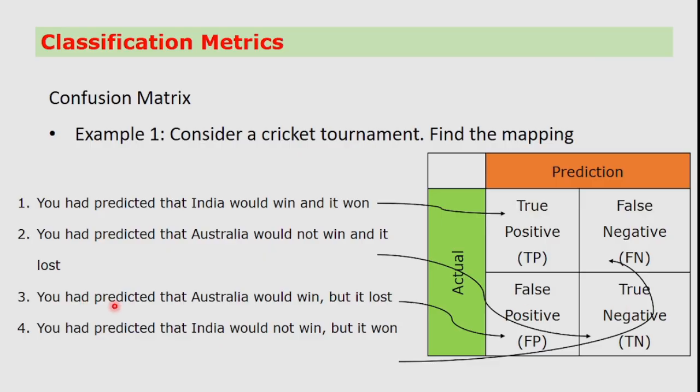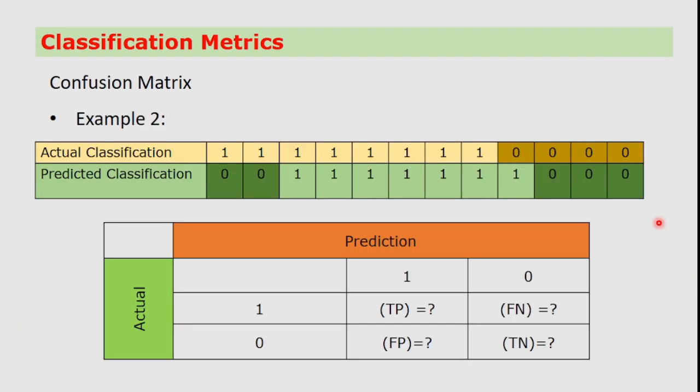Third case, you predicted that Australia would win but it lost. That is called a false positive. And the last case, for false negative, you predicted that India would not win but it won. It is a false negative.